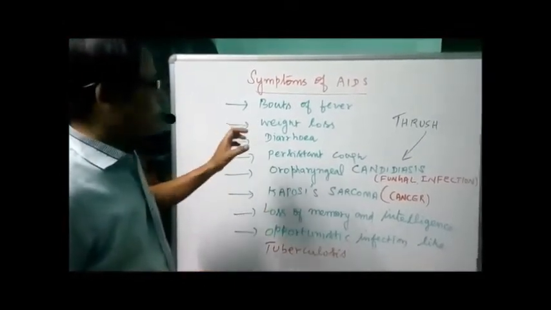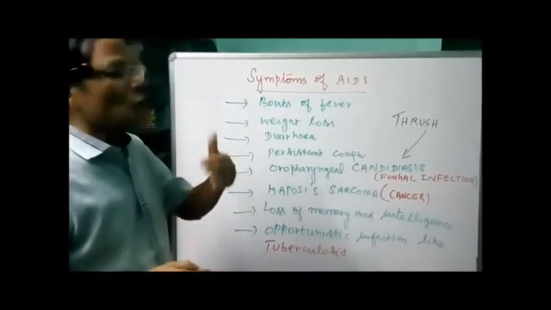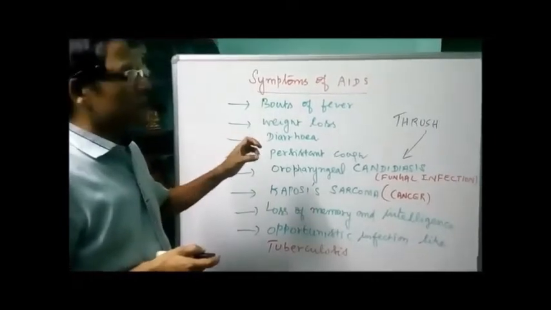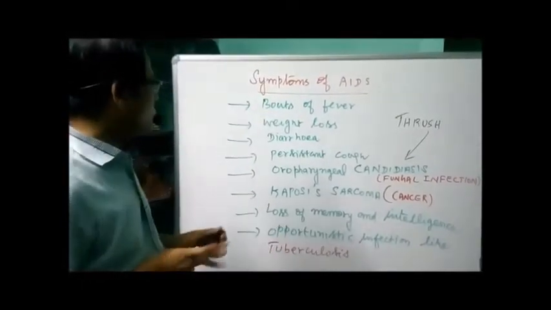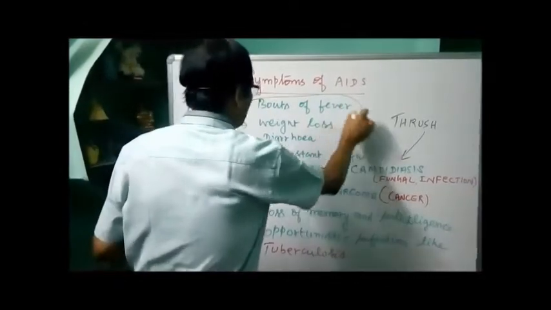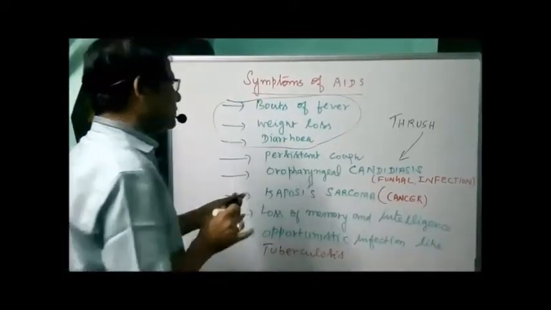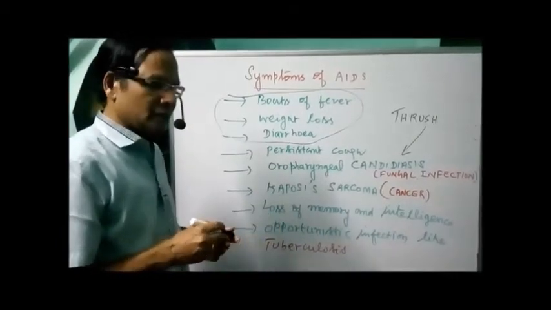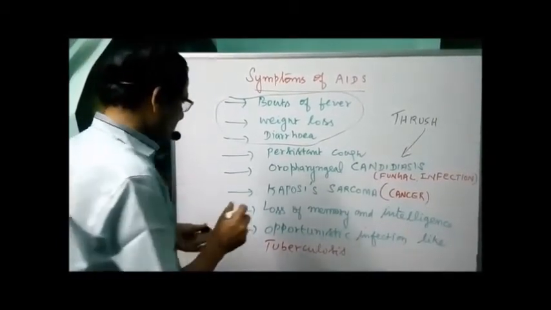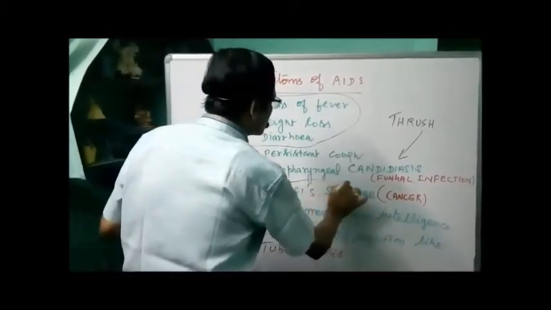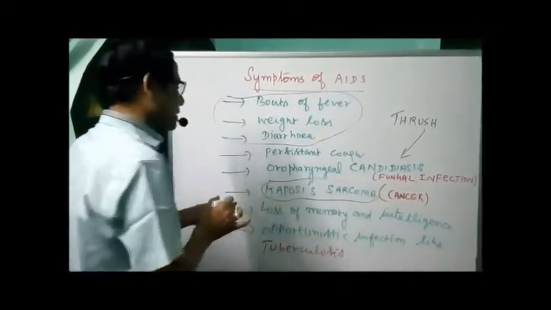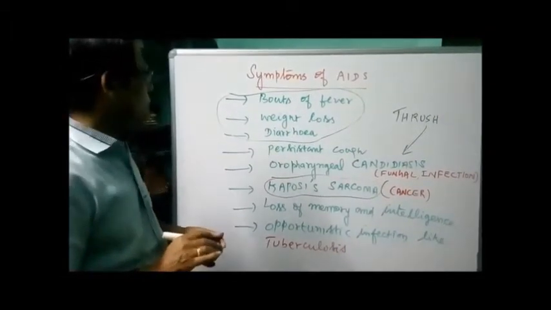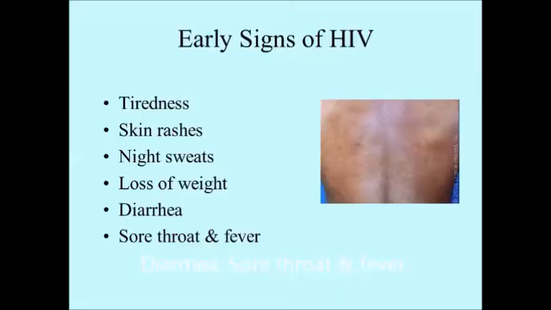So these are all the different symptoms we have. We have more symptoms also, but I have to restrict to only a few symptoms as per the book. Even in the book only 3 symptoms are given: bouts of fever, weight loss and diarrhea. All the symptoms are added just for your reference because some questions related to Kaposi's sarcoma came in the NEET question paper. A type of cancer related to AIDS is called Kaposi's sarcoma.